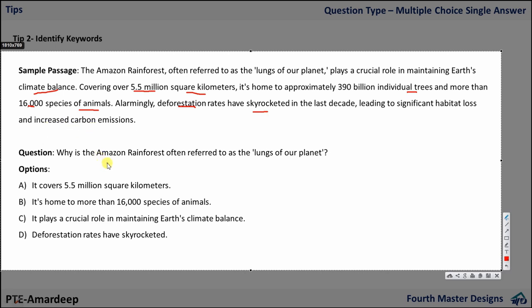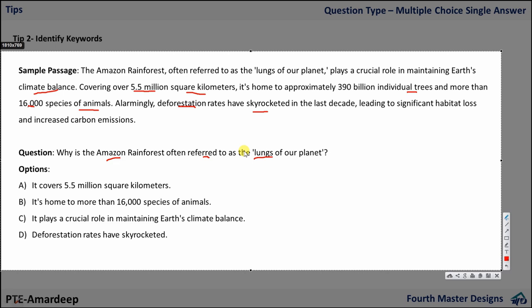Now the question: why is the Amazon rainforest often referred to as the lungs of our planet? Okay, why? They are saying lungs. So now you should get an idea of why they are saying lungs. It's related to our life, something very important, very crucial for us.